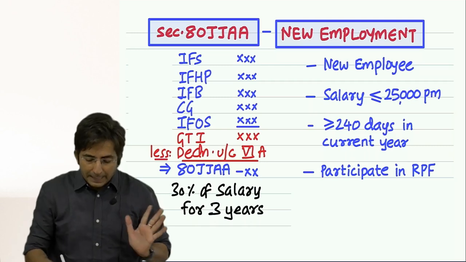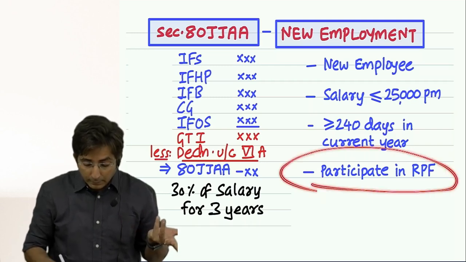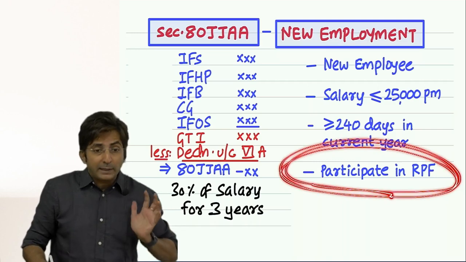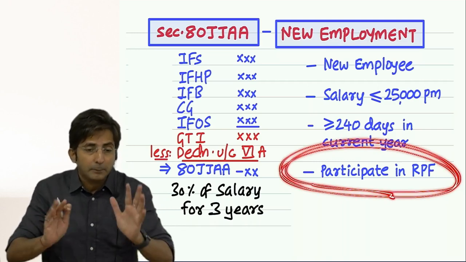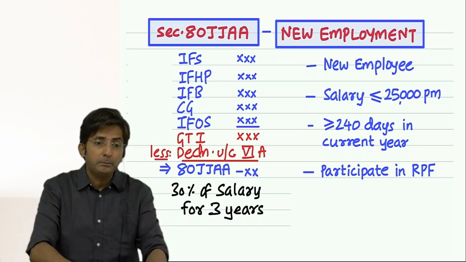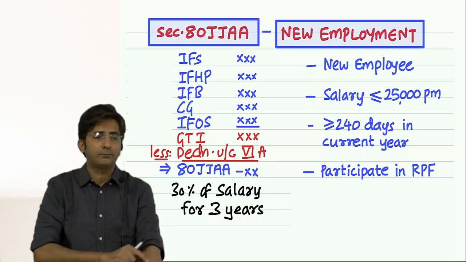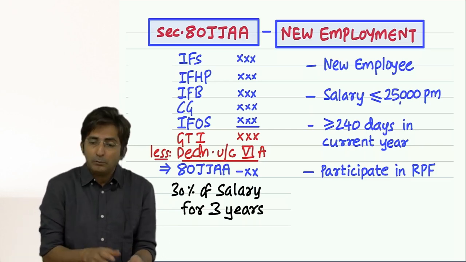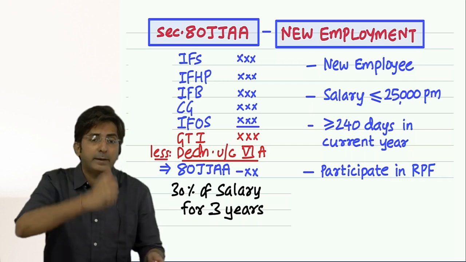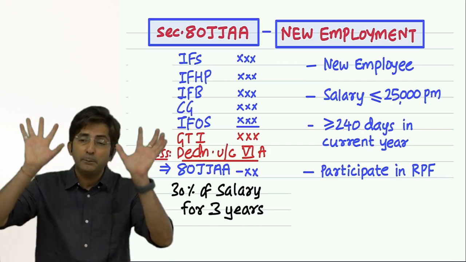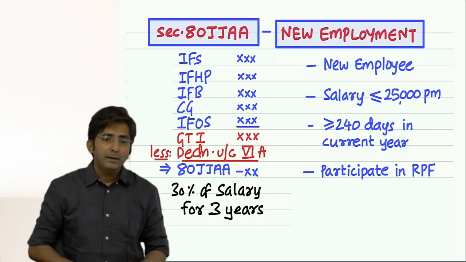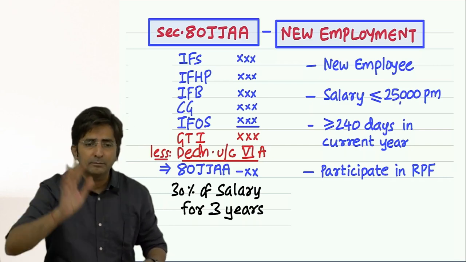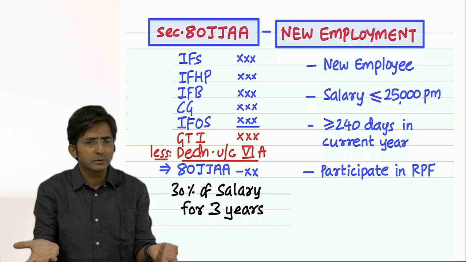So see, indirectly what government says is that the employee should be one who participates in provident fund. That means they want to keep the employees as permanent staff. Don't keep the employee on a temporary basis, because that will not solve the problem of unemployment. Tell me, if I keep 100 people on the job and after 5-6 months I have fired them, what is the use?